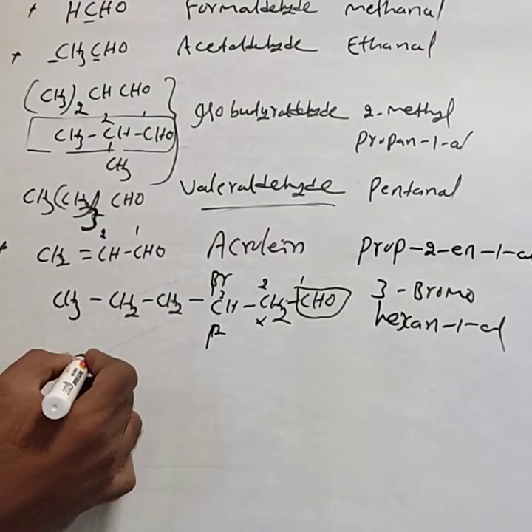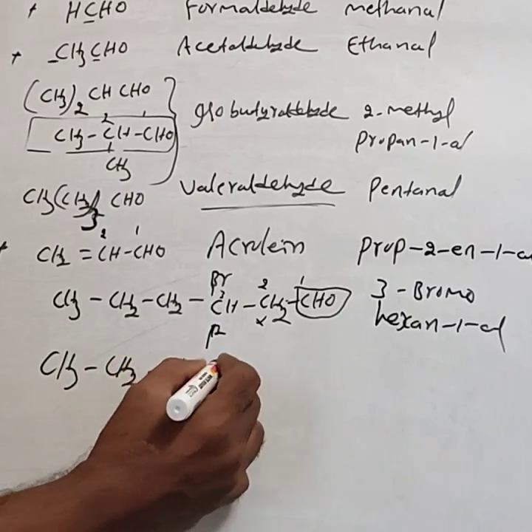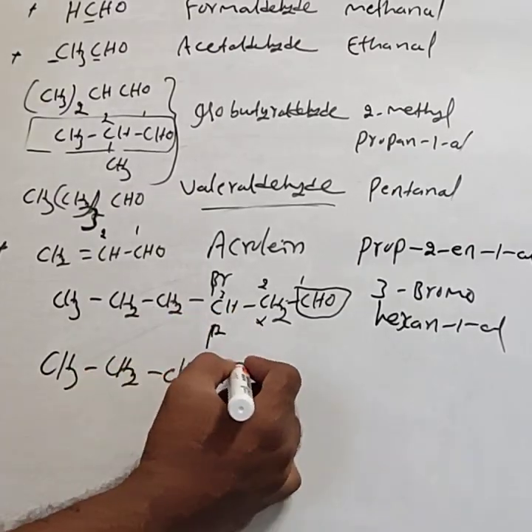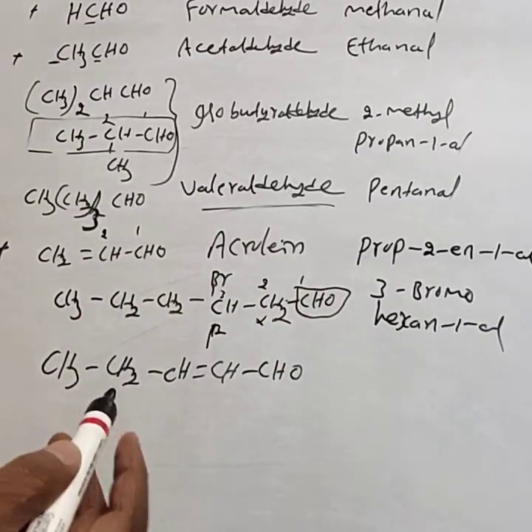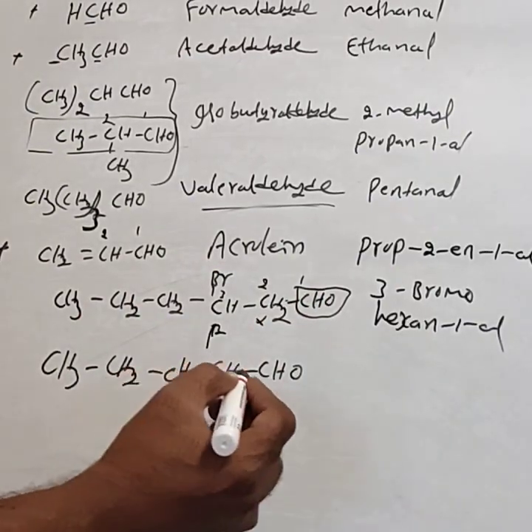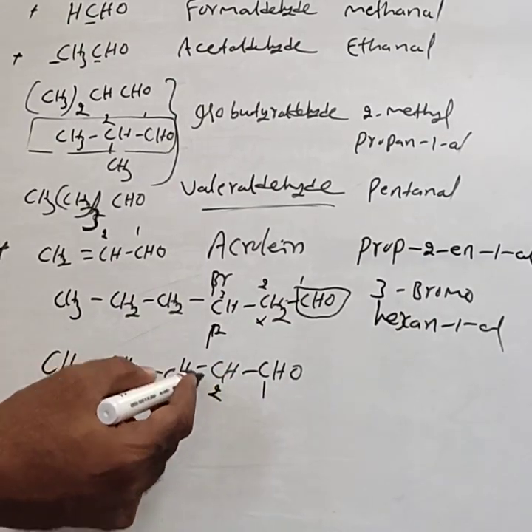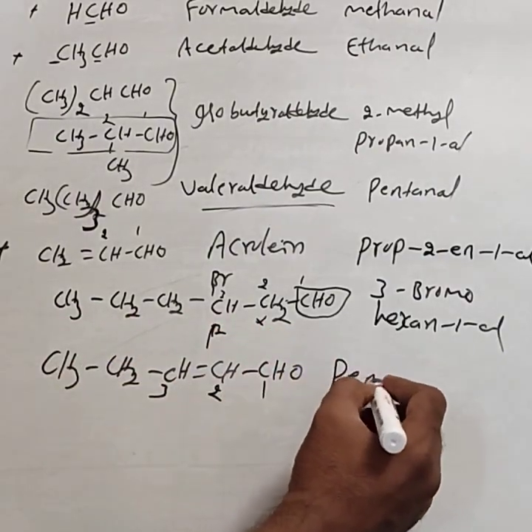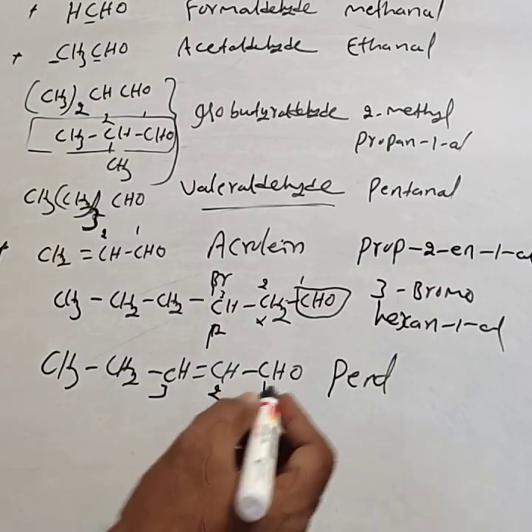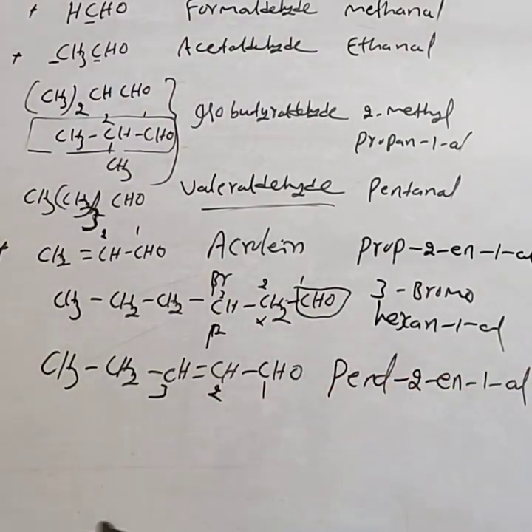Then similarly CH3 CH2 CH double bond CH CHO. The IUPAC name for this compound: you have to give the number from this position. Hence the double bond position is the second position. Totally 5 carbon atoms. You can consider pent. The position of the double bond is 2: pent-2-en-1-al. This is the IUPAC name.